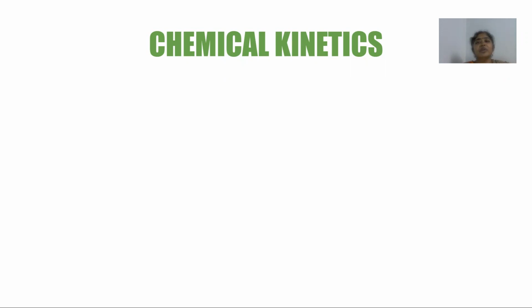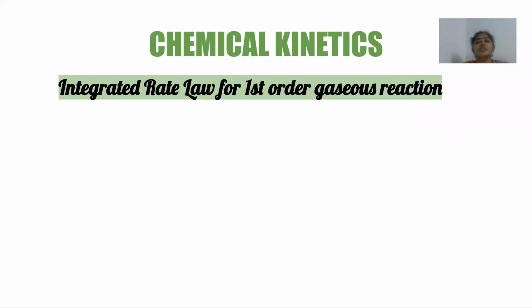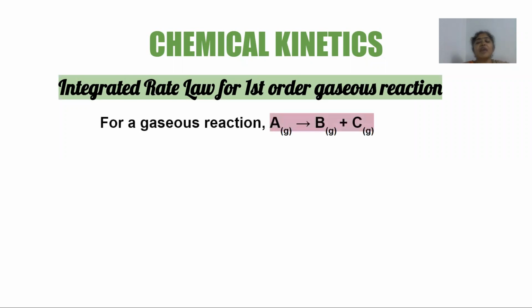But let us begin with the derivation of an integrated rate law for a first order reaction which is in the gaseous state. So for example, if I have a gaseous reaction A getting converted into B and C, where all the reactants and products are in the gaseous state. Now in this case, we cannot apply the integrated rate law that we derived in the previous session, where the terms are all expressed in terms of concentration of the reactant, right?